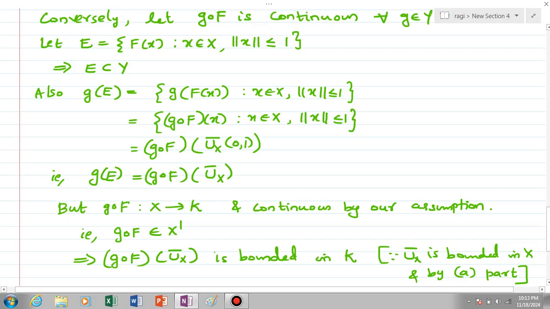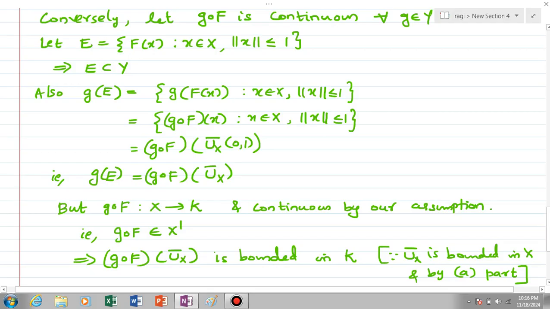And g composite f of U_X closure is bounded in K, because U_X closure is bounded in capital X and g composite f is continuous.